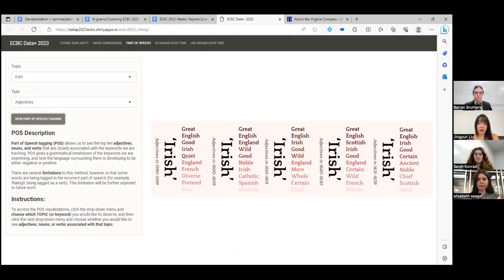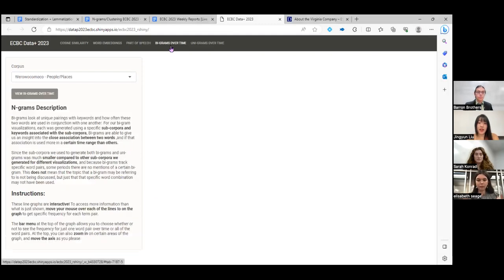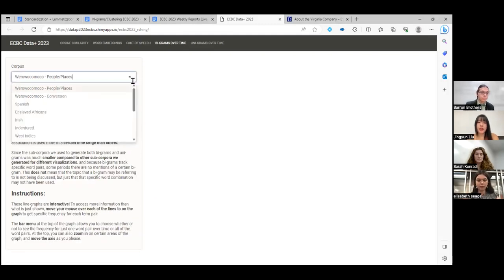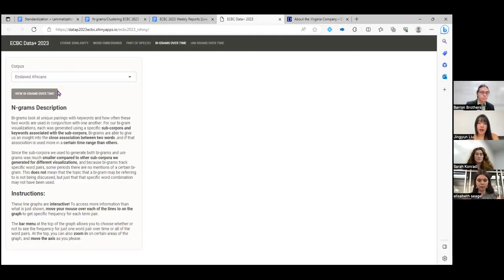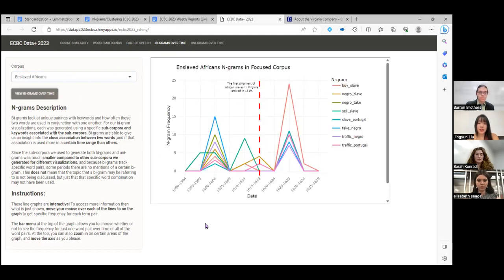Now let's go to our bigrams tab. This lets us see what word pairs show up in our text and how often they appear. Let's take a look at one of our graphs. Some periods can have spikes in them due to a large amount of text in that date range. However, we still can see "buy slave" higher than other bigrams only after 1624, only 5 years after the first shipment of slaves to Virginia. This indicates a rise in slave labor being mentioned in text.